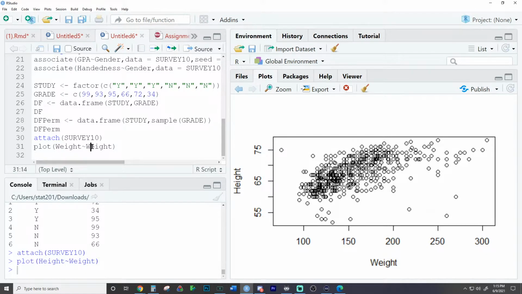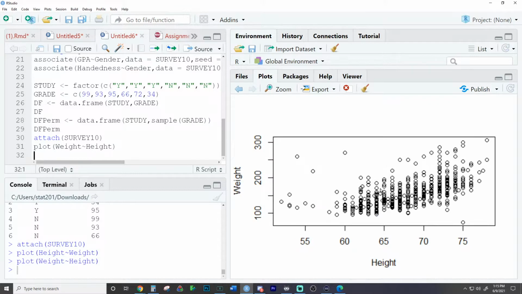So here we go with X being height. Generally when people are taller, they weigh more. We see a little bit of weird non-linearity down here and some outliers. A huge outlier down here of somebody who's 75 inches tall and weighs 75 pounds. Not that I've looked at this data set before.